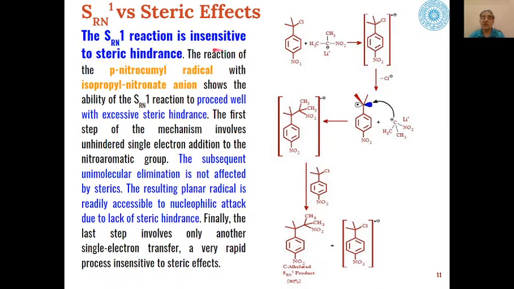For example, the reaction of para-nitrocumyl radical with the isopropyl nitronate anion. This is the nucleophile lithium isopropyl nitronate anion, and this is para-nitrocumyl radical. And when this reaction is taking place by SRN1 mechanism, we know we will get the C alkylated products.